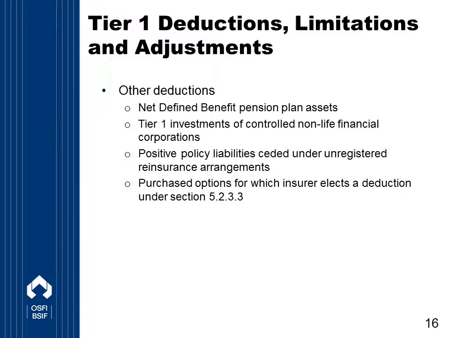There are also other deductions included in this section of the guideline, and they would include, for example, net defined benefit pension plan assets reported on the insurer's balance sheet, Tier 1 investments of controlled non-life financial corporations, so that is a subsidiary deconsolidated and reported using the equity method of accounting for LICAT purposes, all requirements for liabilities ceded to unregistered reinsurers, and finally, purchased options for which an insurer elects a deduction, and that would be an election made under section 5.2.3.3 of the LICAT guideline.